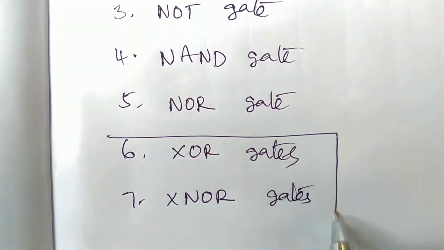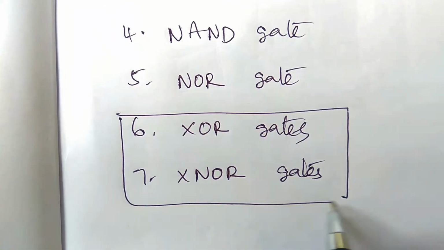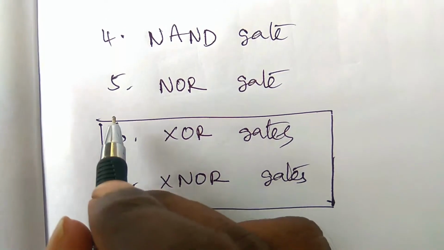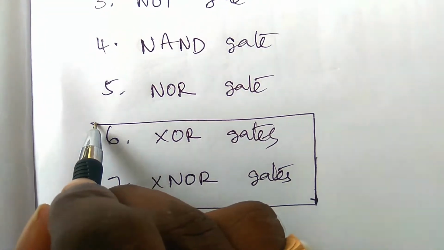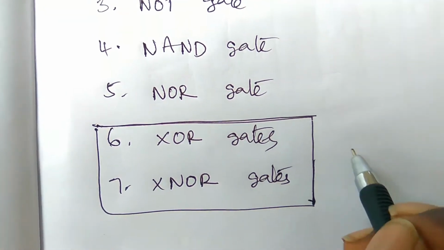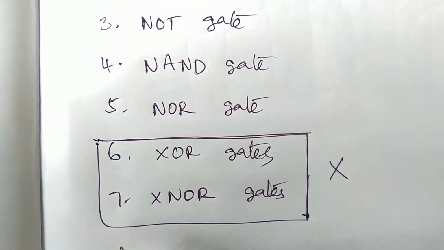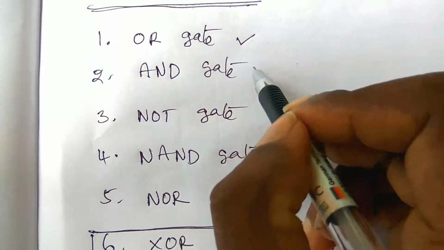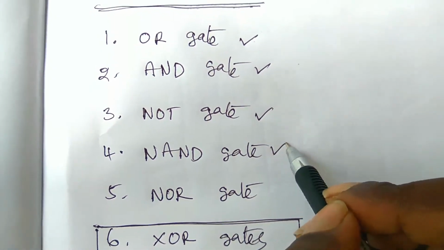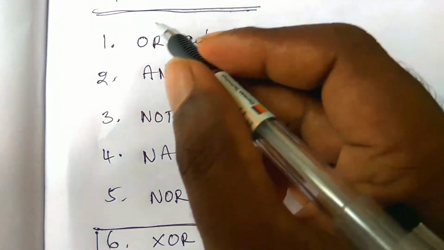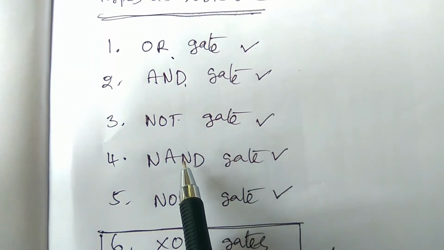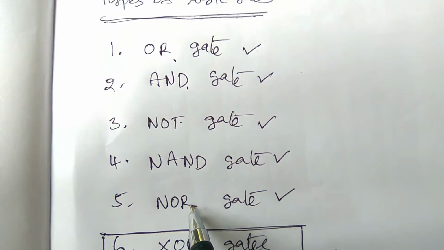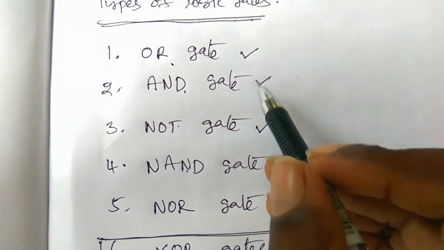These two gates are not in our syllabus, so it is not necessary to practice them. If you have time, you can read them also. These are not allowed in the examinations. So these 5 gates are very important, and you have to learn about these gates: OR gate, AND gate, NOT gate, NAND gate, NOR gate.